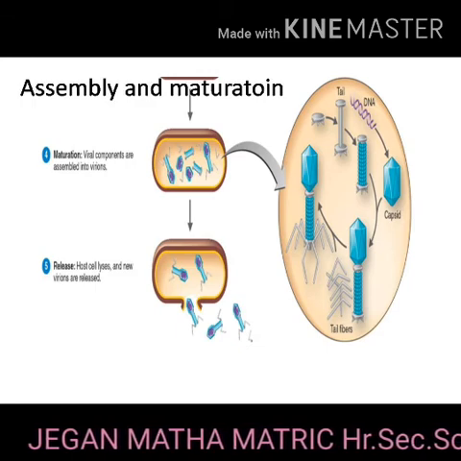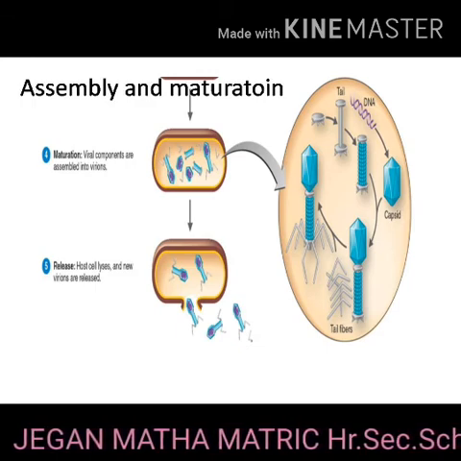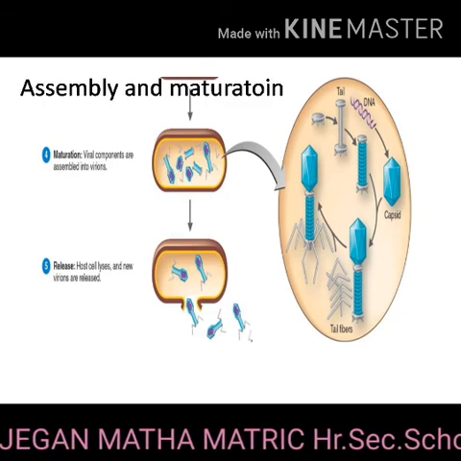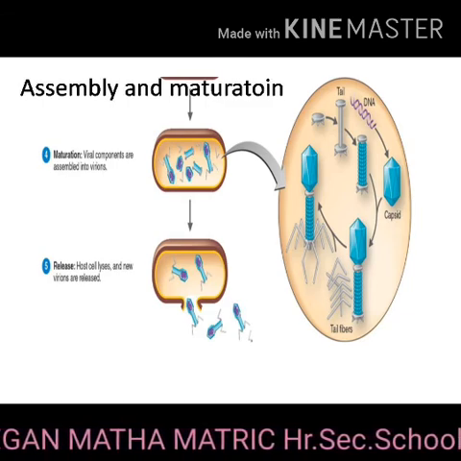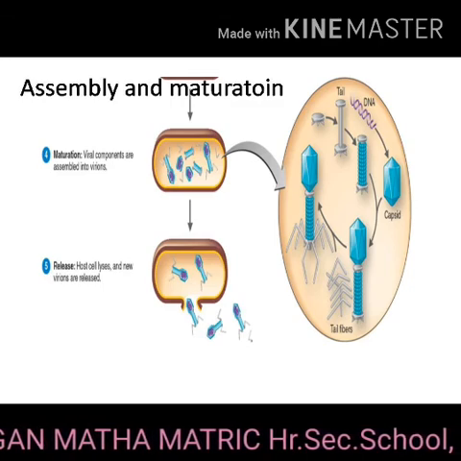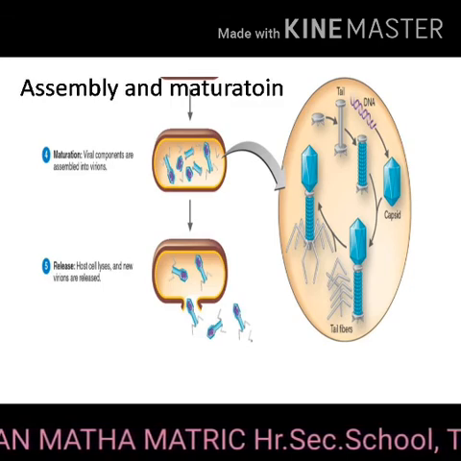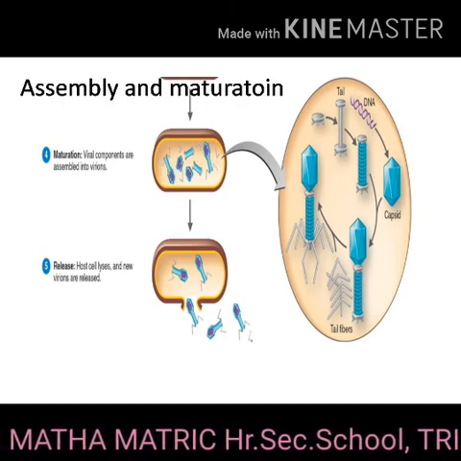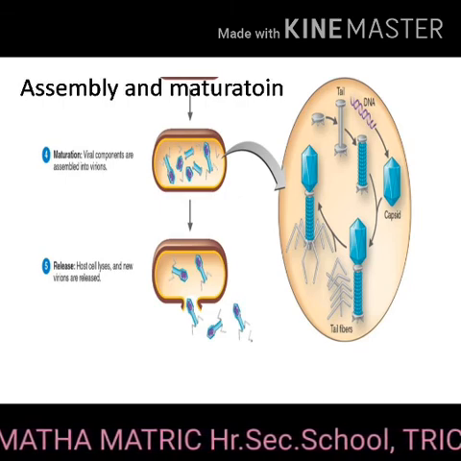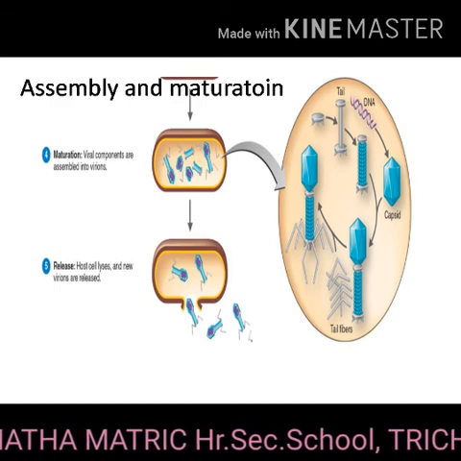After 20 minutes of infection, about 300 new phages are assembled. Release. The phage particles accumulate inside the host cell and are released by the lysis of the host cell. Lysis means after the death of the host cell.